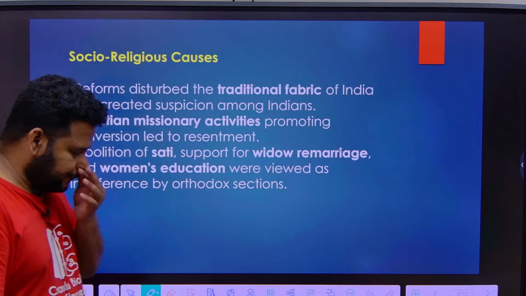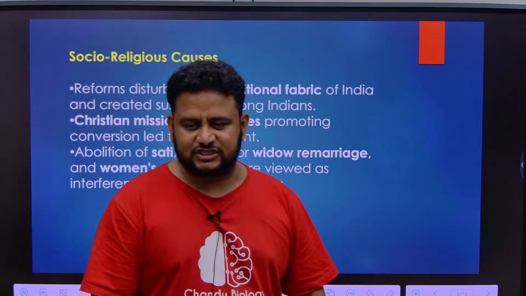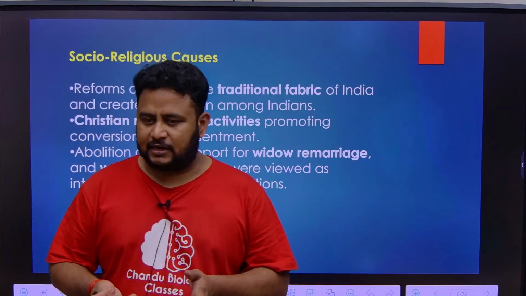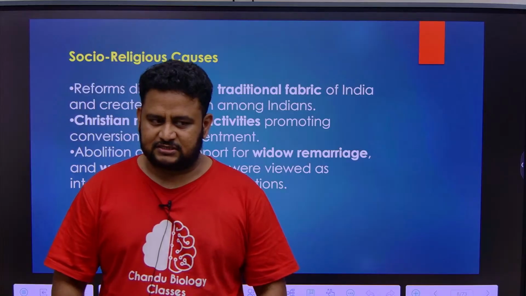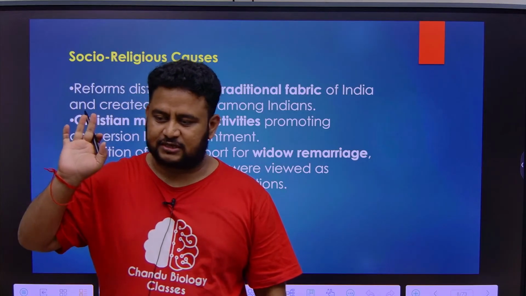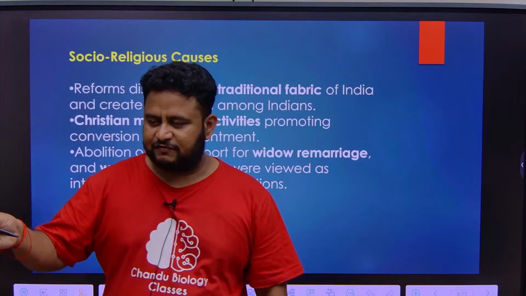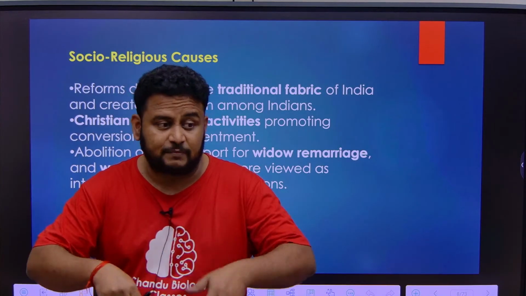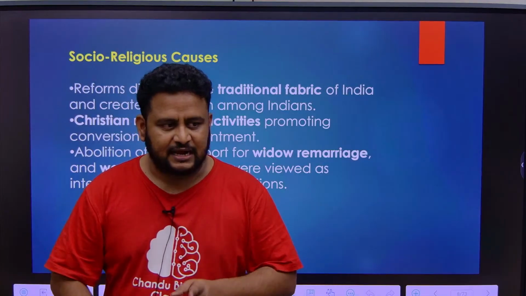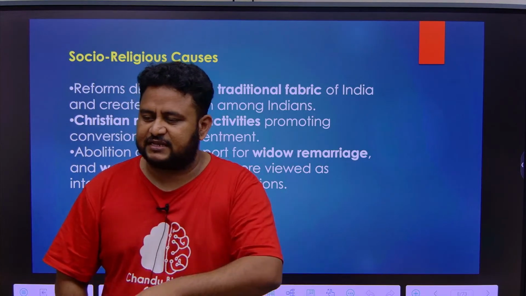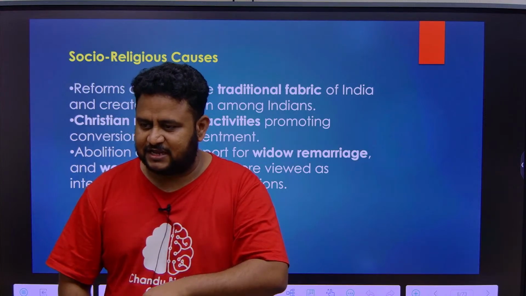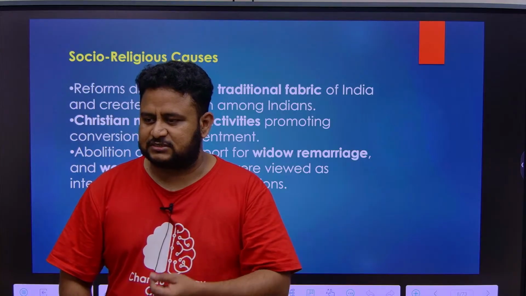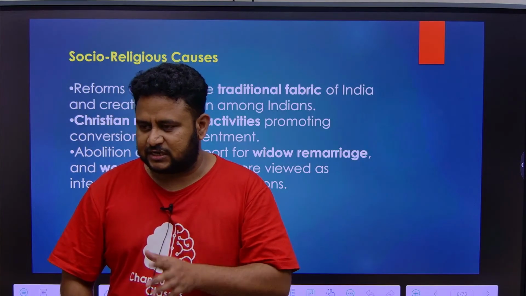Socio-religious causes means, when I discuss socio-religious reforms, you understand that the British were also involved in reforming the Indian system. Now we can say that sati is bad, all these things, but at that time the society was very orthodox. They did not feel that the British were reforming the system. What they felt was, they are interfering in our internal affairs, our family affairs, our religious affairs. All these things they felt, because we were superstitious and the British wanted to destroy that.